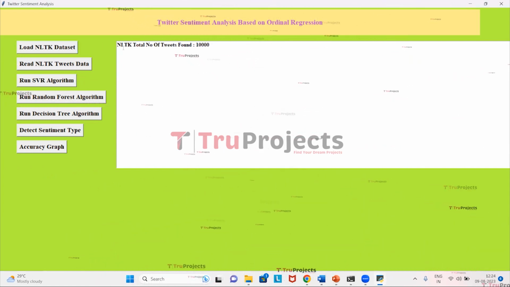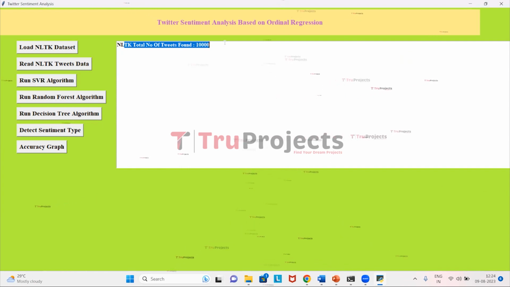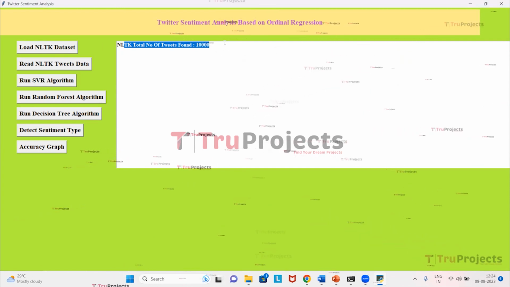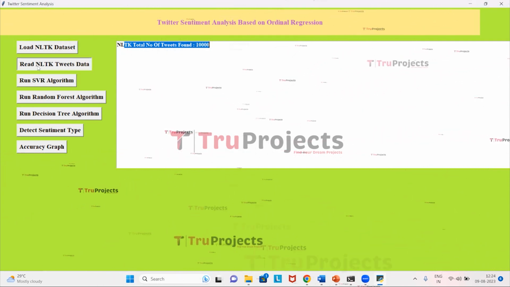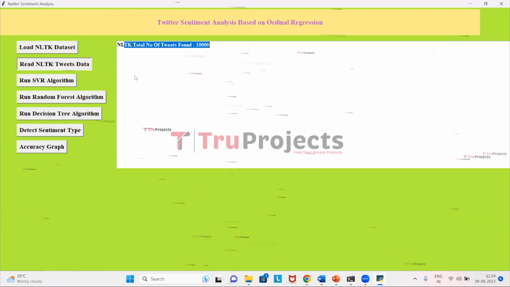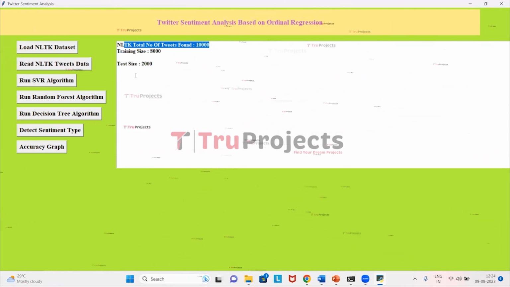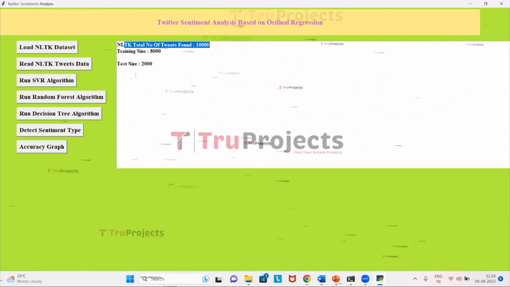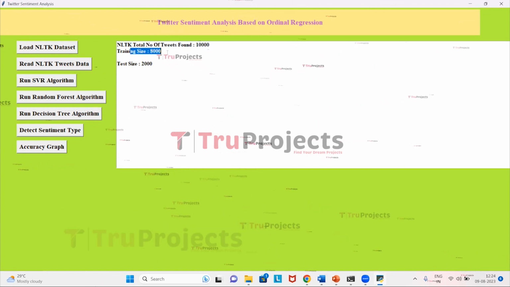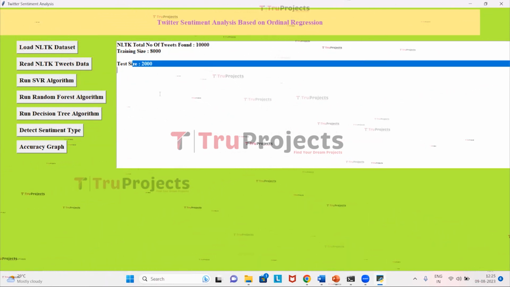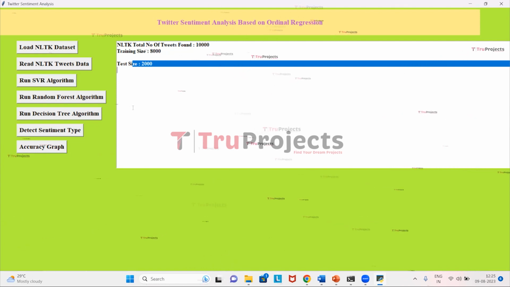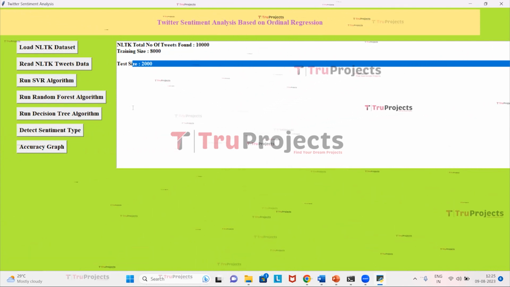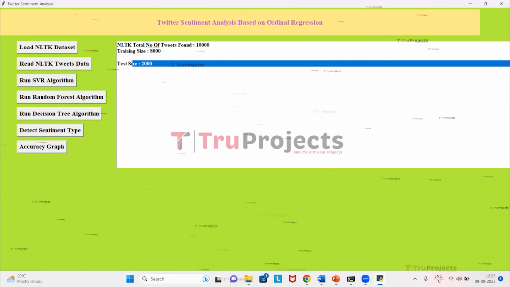Here, the dataset is loaded, and the tweets found in the dataset are 10,000. Now click on Read NLTK Tweets Data button to read all tweets and then build TF-IDF vector. Here, tweets are read and then they build the TF-IDF vector, and also it has split the dataset into train size and test size. In train we have 8,000 records, in test we have 2,000 records. All the algorithms, first they will train the model on the 8,000 dataset and then they will test it on the 2,000 dataset. So first click on the button SVR algorithm.